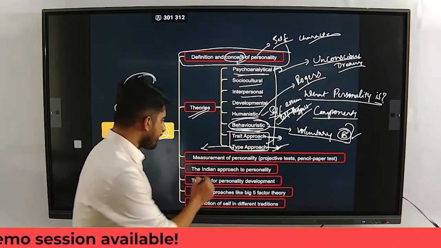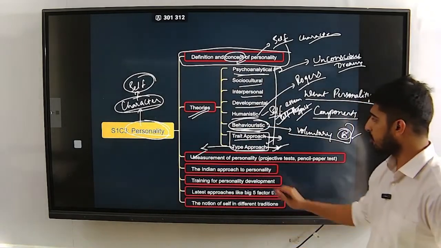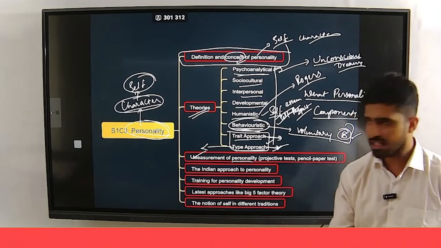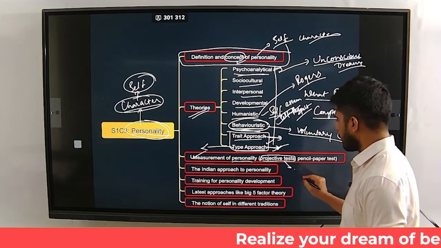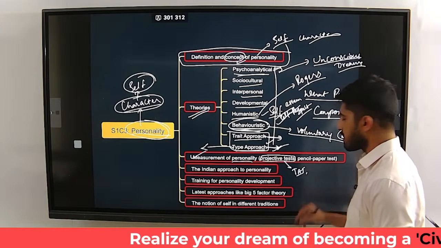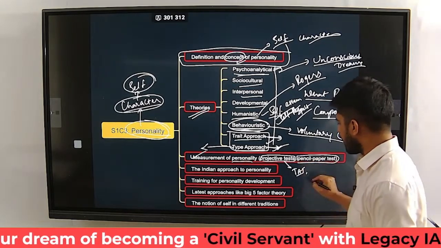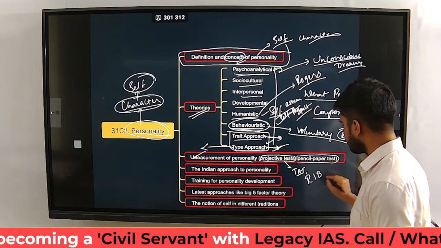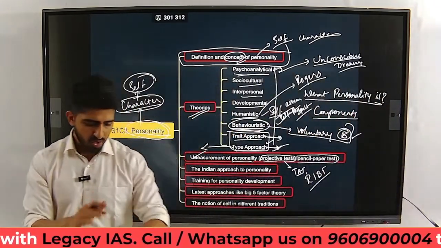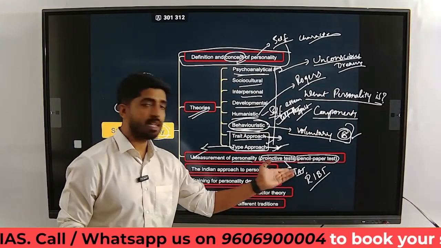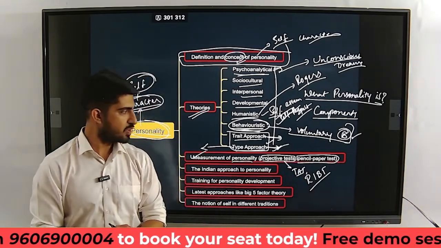And then you have the measurement of personality. There are various measures of personality. How to measure personality? It is, again, a rather subjective way of measuring. So they use the projective tests. For example, one is called the TAT, the thematic apperception test, right? Then you have the pencil paper test. The Rorschach ink blot test is one more. Where you are given pictures, especially in the thematic apperception test, pictures are given. So you are supposed to create a story on the basis of the pictures you see.